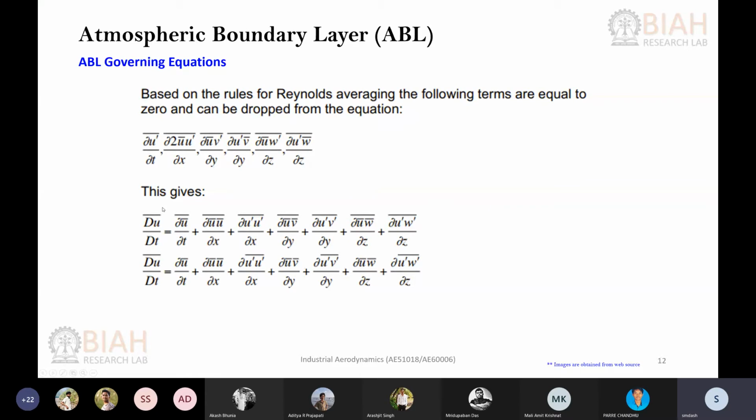Then the final form of the equation you can get is this. This is the averaged form of the equation, but it is not the whole equation yet. It is just the average of du by dt, so the LHS part of the equation. You can see that whatever terms are left out cannot be 0. The next equation is actually a simplification of the previous one. The average of an average gives actually the same thing. Now this is the LHS part.